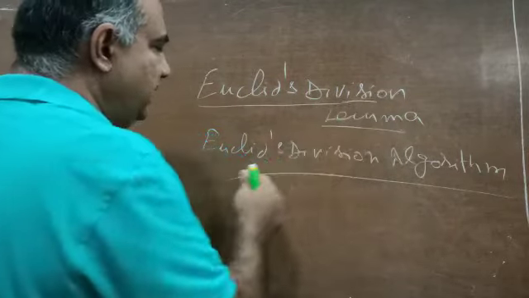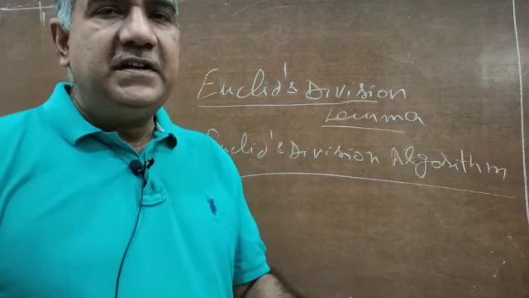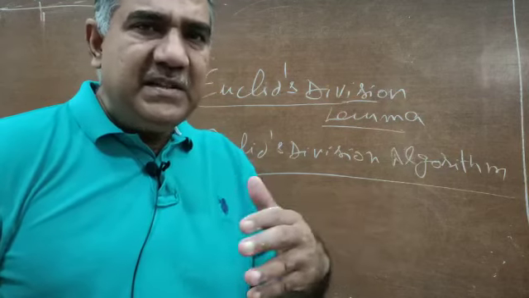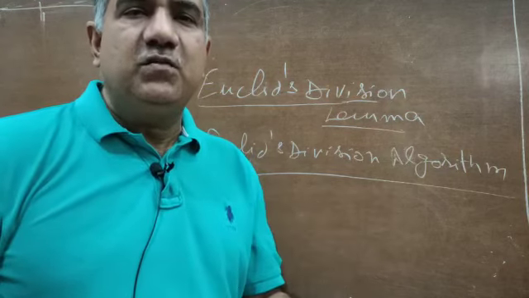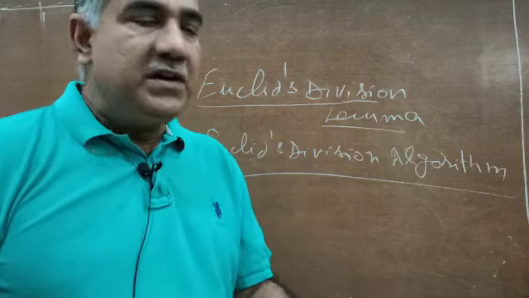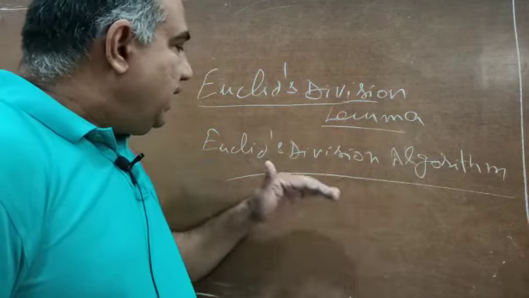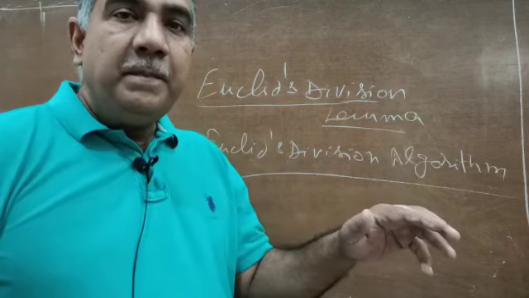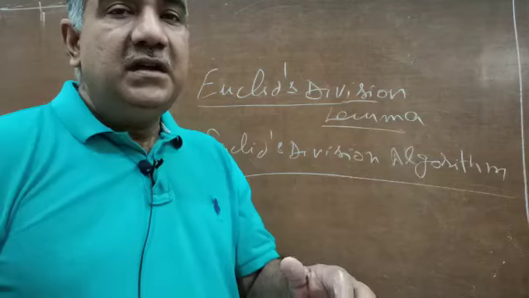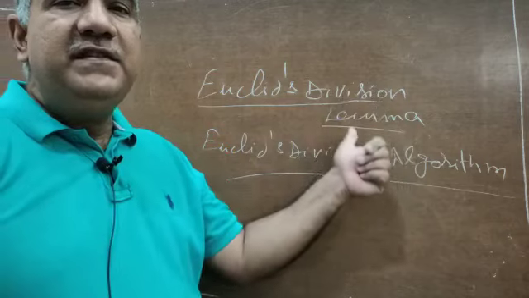Right at the outset, let us differentiate. Euclid division lemma describes the standard procedure of how we divide quantities. If I am given two quantities, what rules I will follow to divide them with each other, that is Euclid division lemma. I will give you the definition also. And Euclid division algorithm is the procedure for finding out the HCF of the given quantities by using Euclid division lemma.